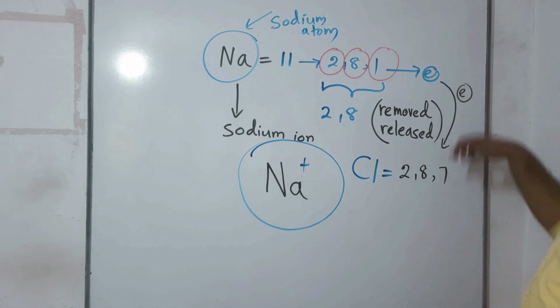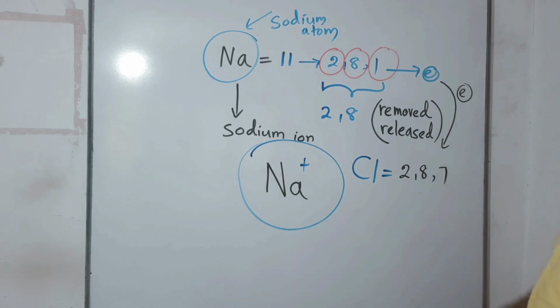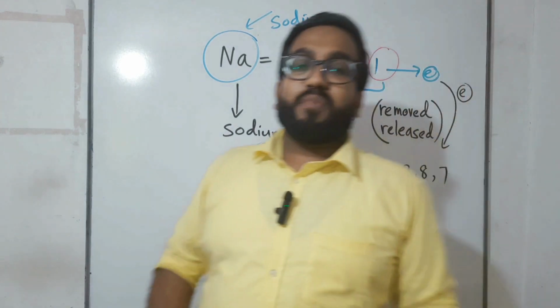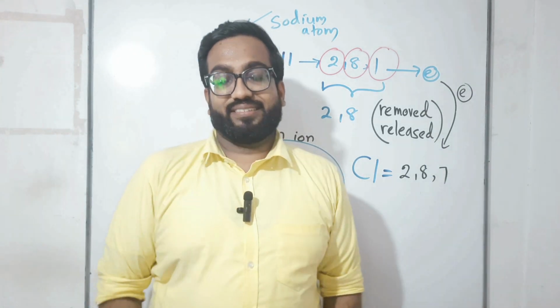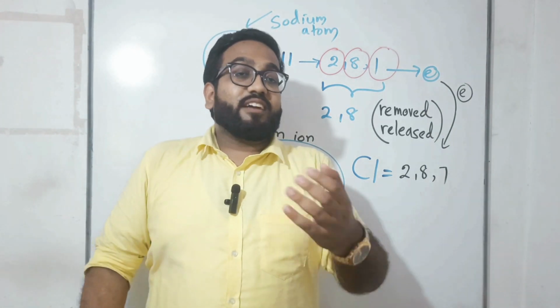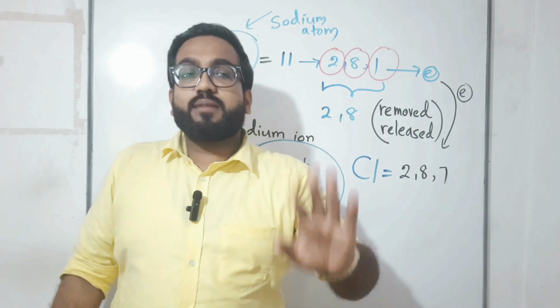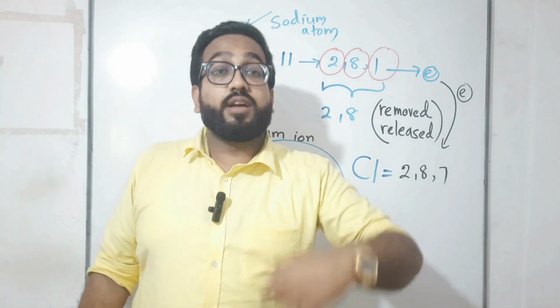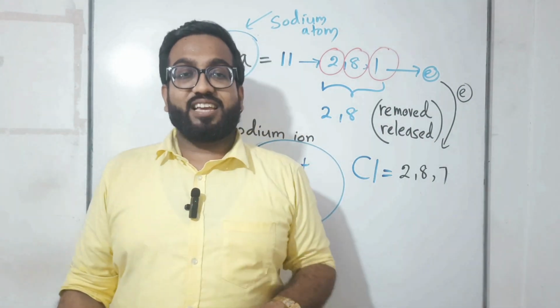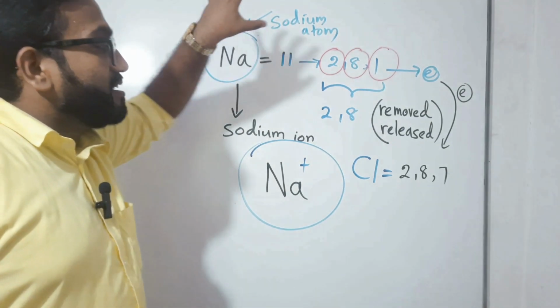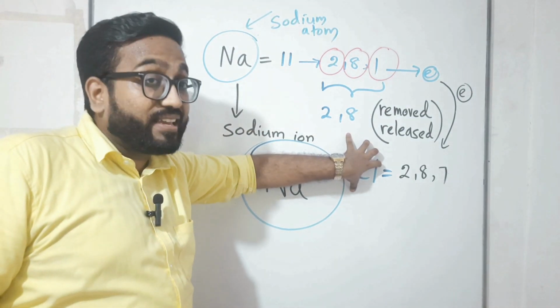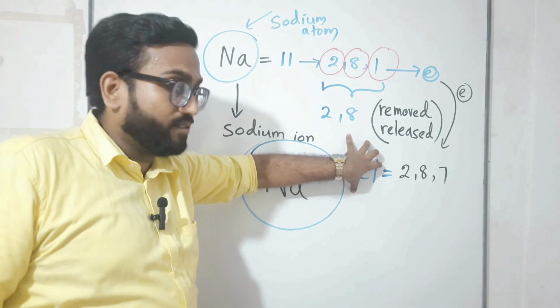Because of this electron, which is now joining with chlorine, sodium and chlorine will have a bond. Why? The electron came from sodium. So sodium says, hey, if you need my electron, you have to make an affair with me. See how unfair that is. So this sodium and this chlorine will be making a bond.